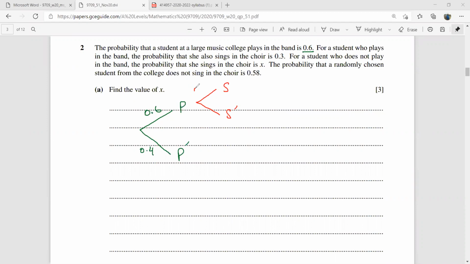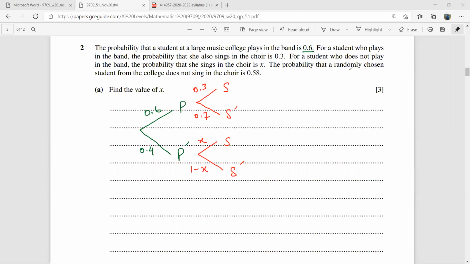So this is 0.3. So this has to be 0.7. And for the student who does not play in the band, the probability that she sings is X. So here, sings, that is X, and does not sing, that will be 1 minus X. Please remember this. The sum of the probabilities on these branches has to be 1.